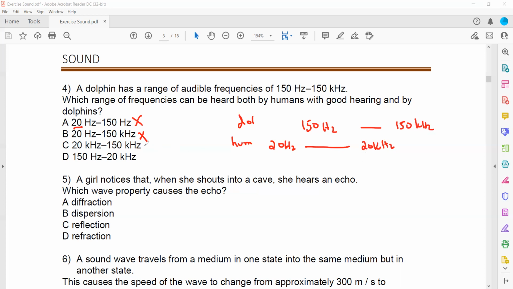Human beings cannot detect that. 150 hertz is the starting range of a dolphin, and it is within the human audible range. And 20 kilohertz is the maximum which a human being can detect, and that is also in the audible range of the dolphin. That's why D is the right answer.